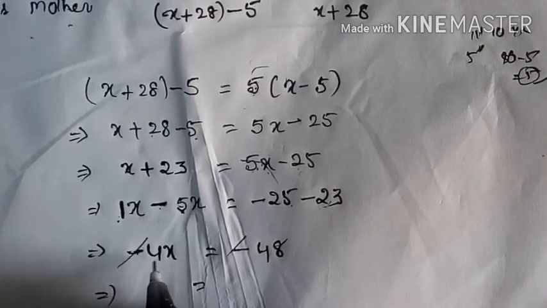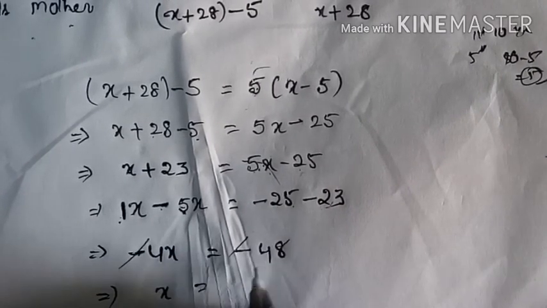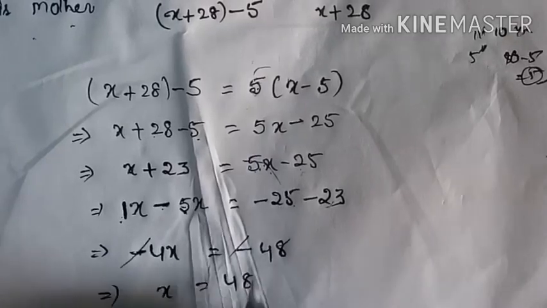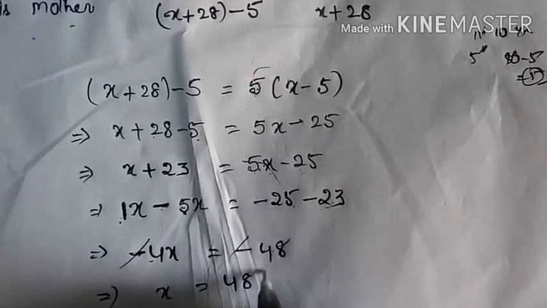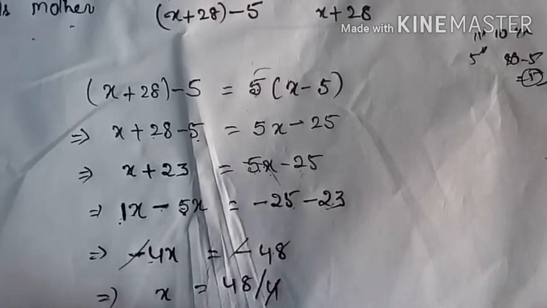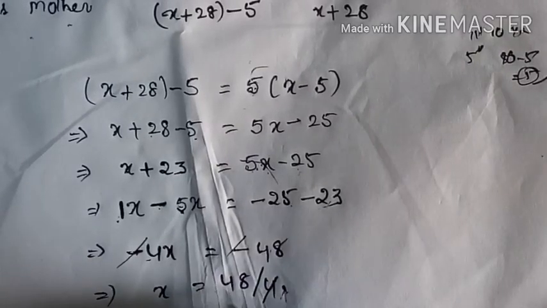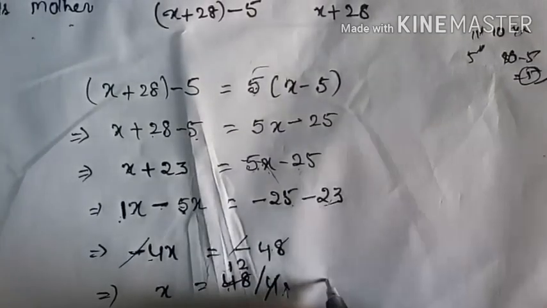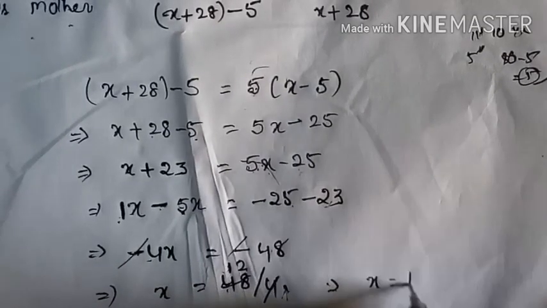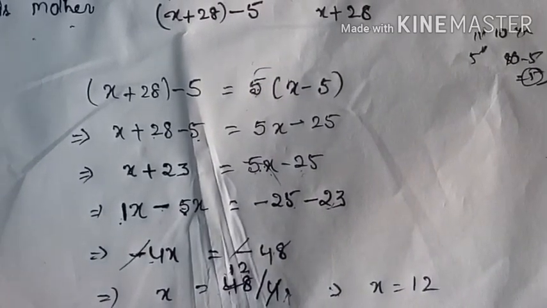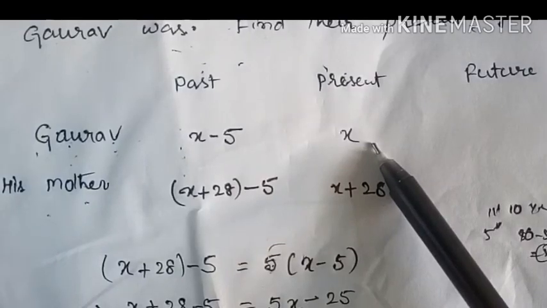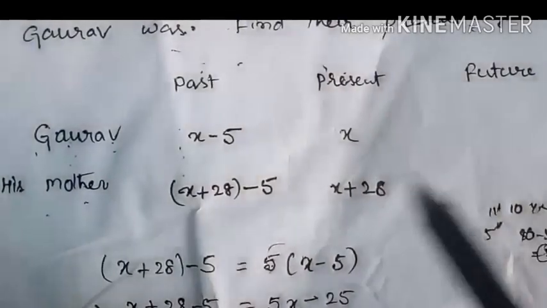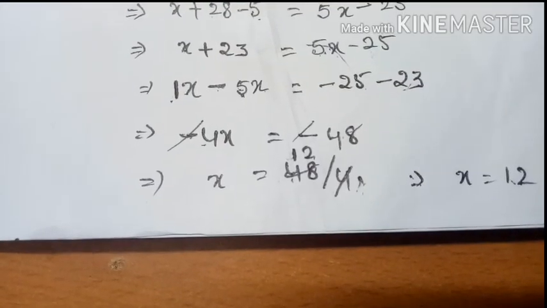So should transfer 4 from left hand side to right hand side. That means 48 divided by 4. Is it possible? Yes. 4 ones are 4, 4 twos are 8. That is equal to, x is equal to 12. What is x? Present age of Gaurav. Okay.